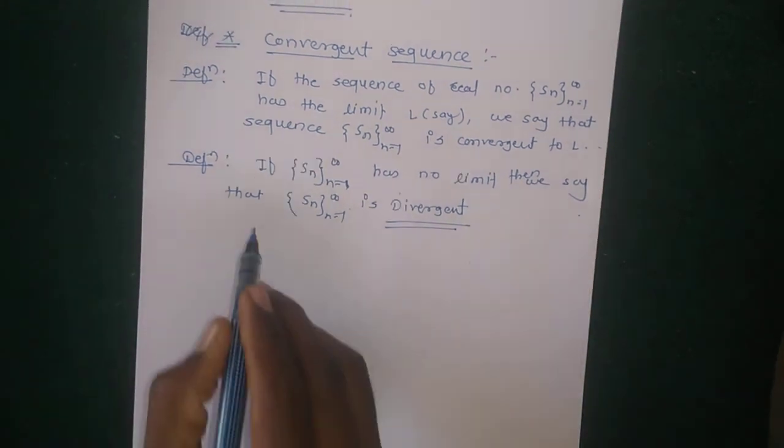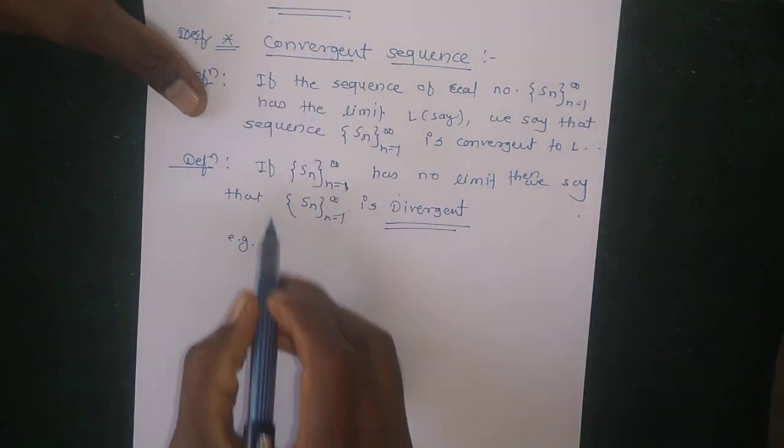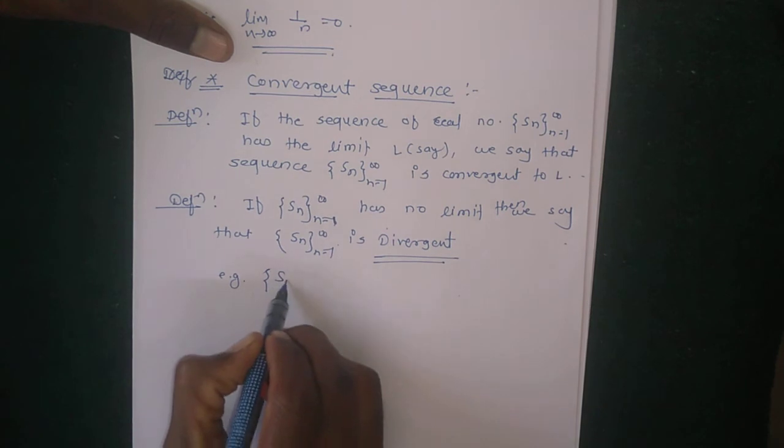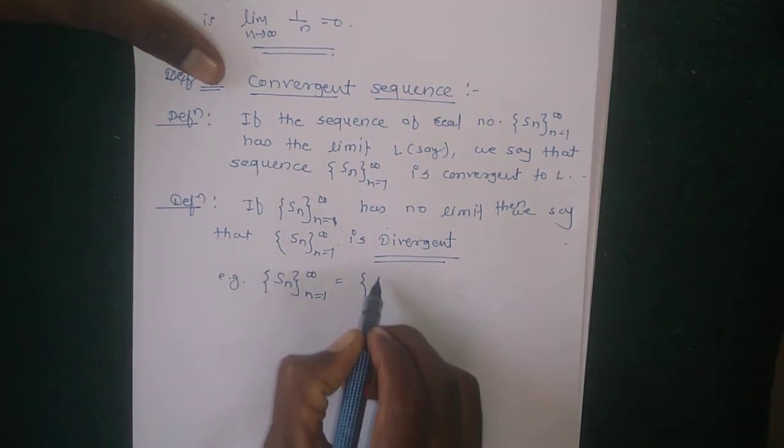For example, suppose in the above example Sn is equal to 1 by n.